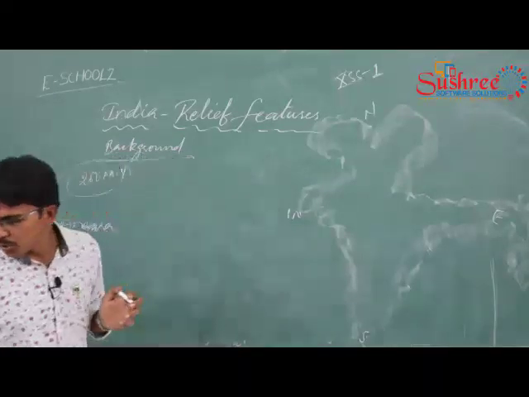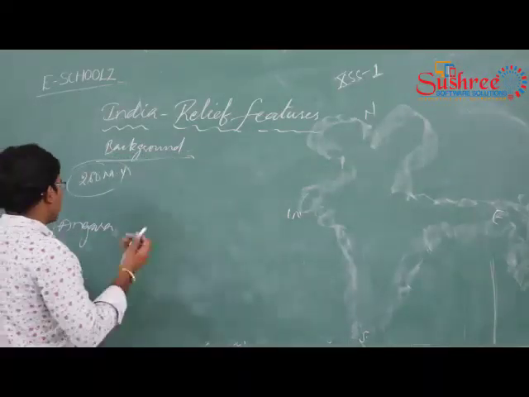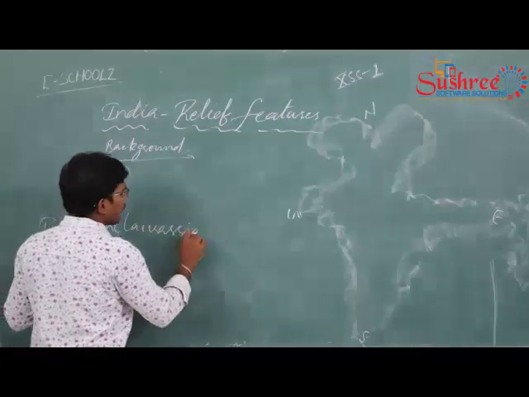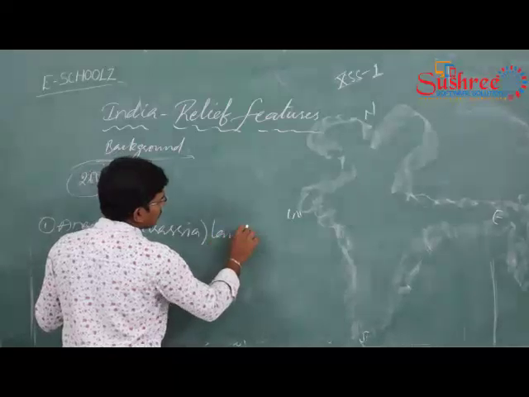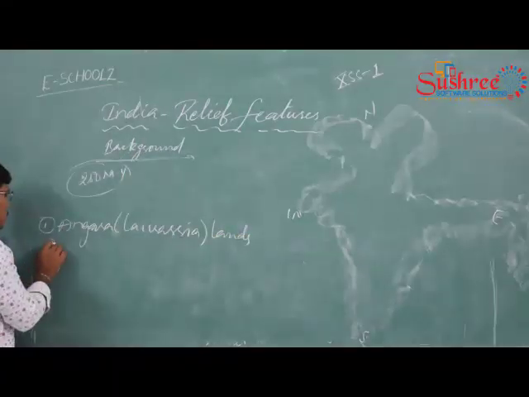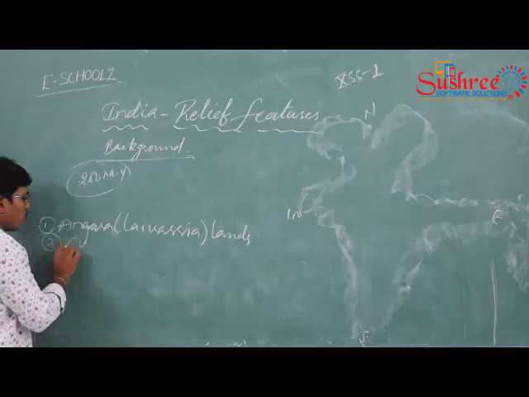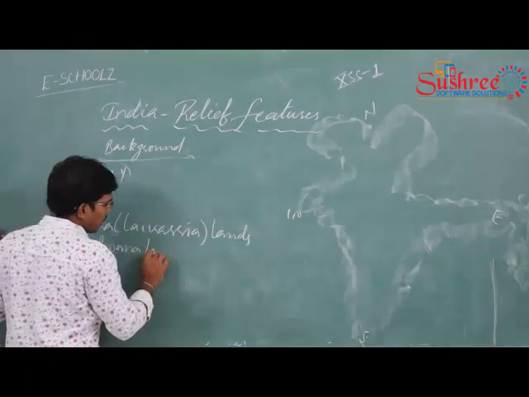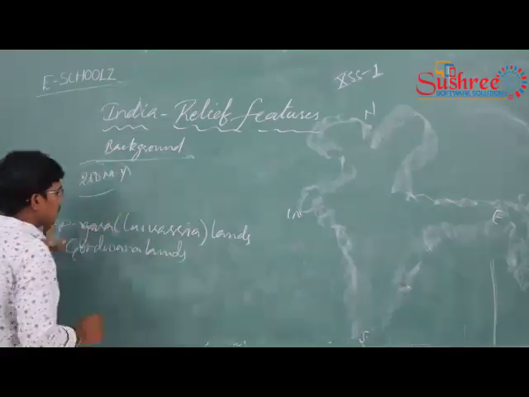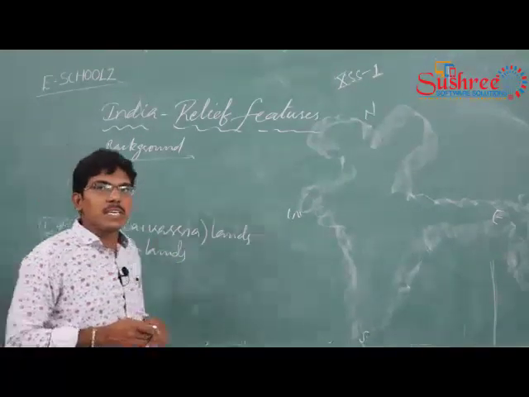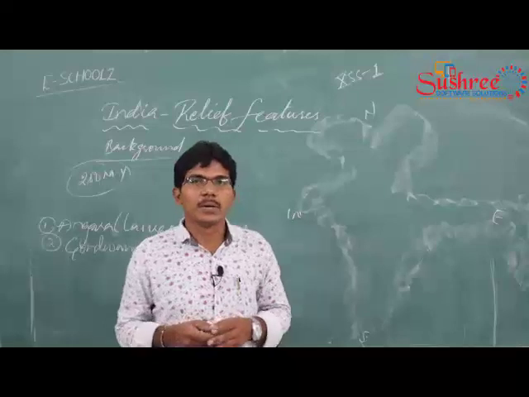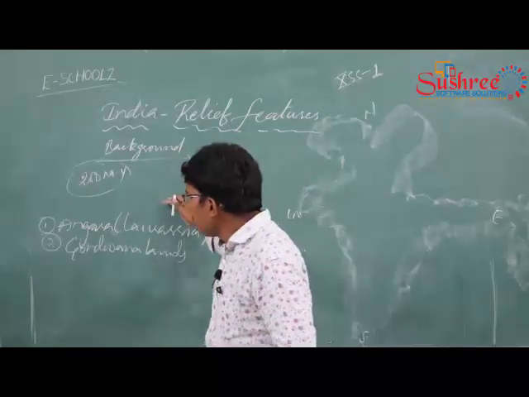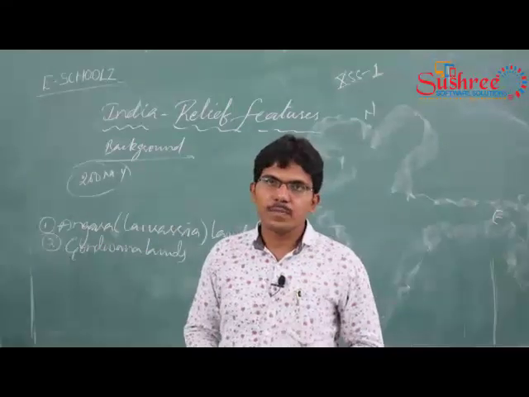That is the concept you need to remember. And the second one is the Gondwana lines. These were 2 giant lines. Giant means broader, larger, bigger.